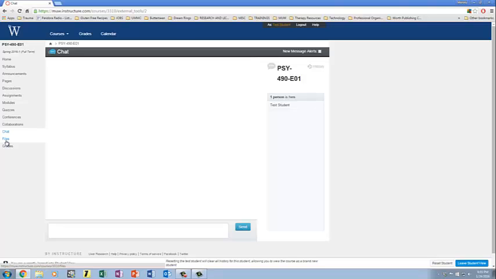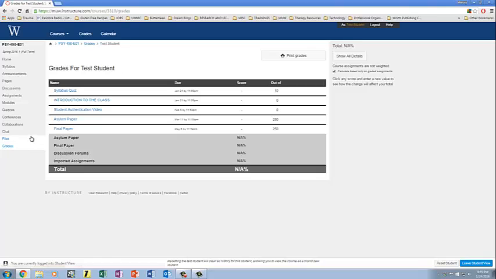Files, you may or may not go there. This is pretty much where, if you see it somewhere in our Canvas course, it's going to be listed in files. Grades, this is where your grades are. So due dates, point values, etc. Obviously you're going to get points for the discussion forums, the discussion questions you're going to be posting. So that's where these will keep getting added to. So it's very much a live document. You can also track them on the last page of your syllabus. There's a grade roster, so you can input your grades as you complete them.